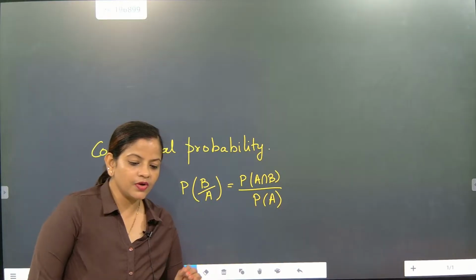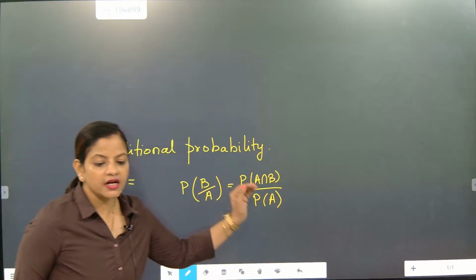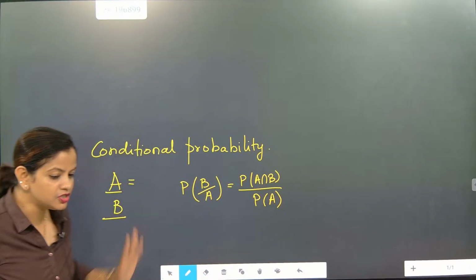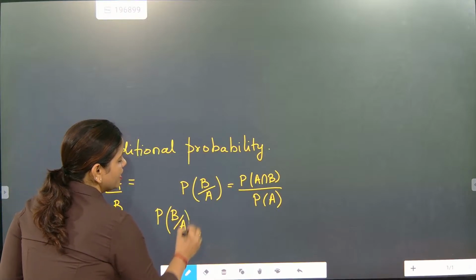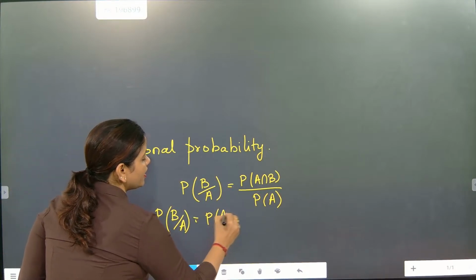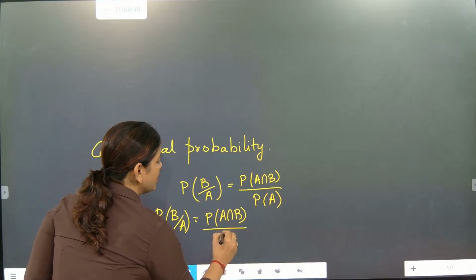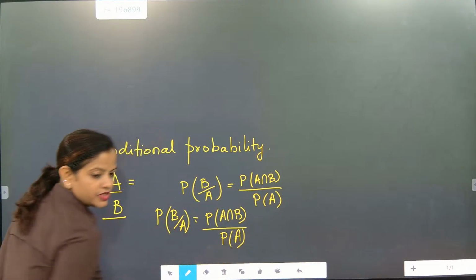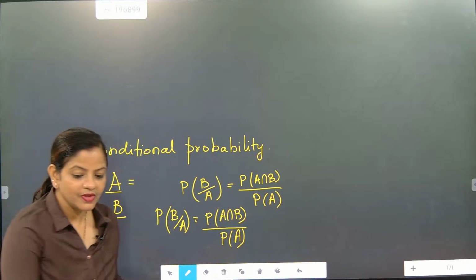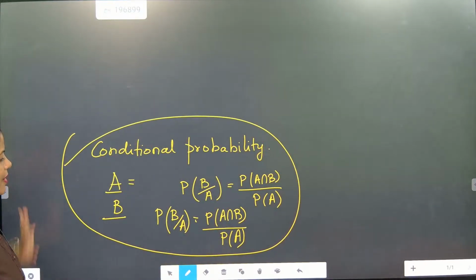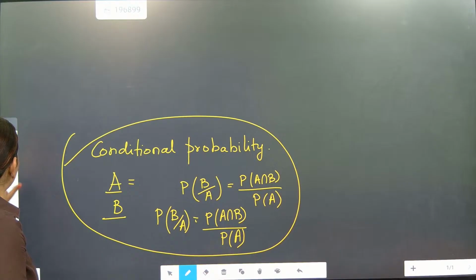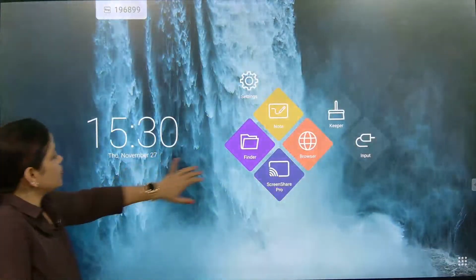Understood? Remember this one. This is considered as what, beta? Conditional probability, and conditional probability is written like this only: P of B by A is equal to P of A intersection B by P of A. This is the situation for conditional probability. Now we are going to use this content for solving the question.